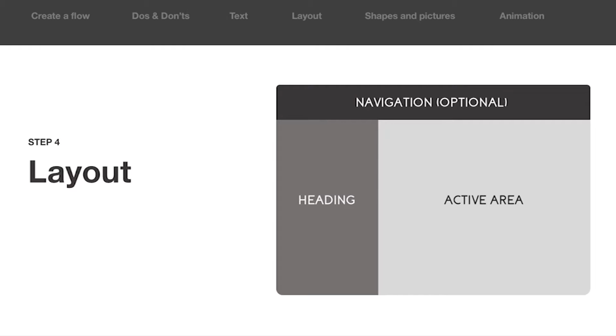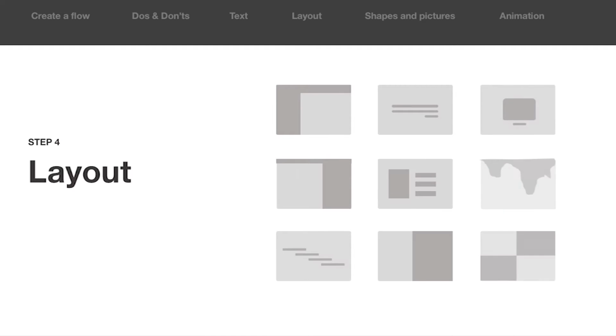The slide has a top navigation bar where I show in what flow we are going. There's a heading on the left side, and there's this active area on the right side which is my playground, where I show illustrations and demonstrate my point. So you need to have this consistent layout throughout your slides. Now not all slides need to follow this. For example, the slide where we saw slide writing versus presentation was different from this slide. So it was a different kind of slide.